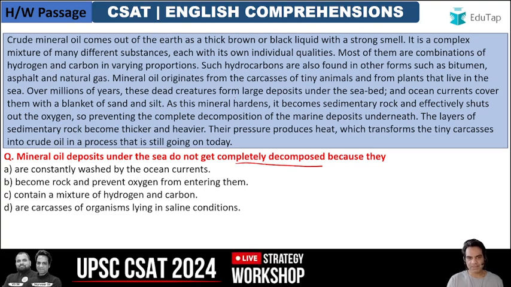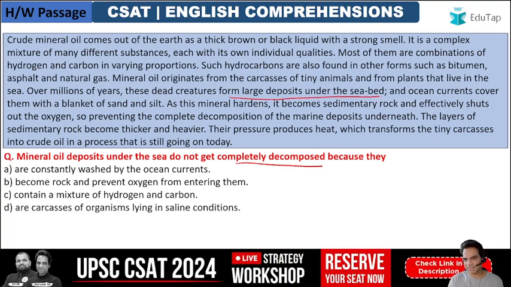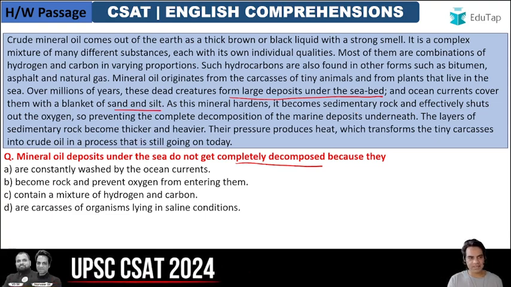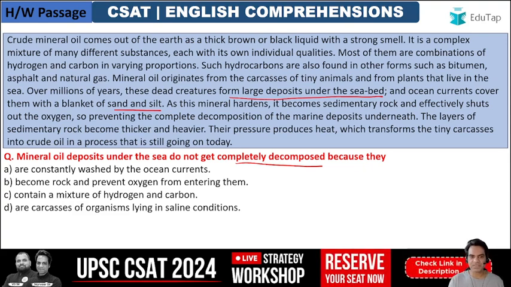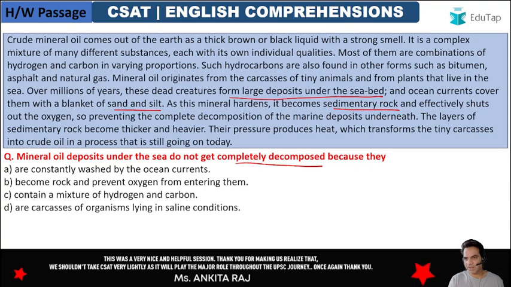So, what happens is over millions of years, these dead creatures form large deposits under the seabed, and ocean currents cover them with a blanket of sand and silt. So ocean currents cover them with sand and silt, right? So there is a layer of sand and silt over these carcasses. Now as this mineral hardens, it becomes sedimentary rock and effectively shuts out the oxygen. Right, this was the answer.